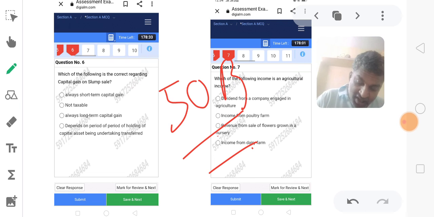So what is slump sale? Slump sale means the transfer of one or more undertakings for a lump sum consideration without assigning values to the individual assets and liabilities in such sales. Undertaking shall include any part of an undertaking or a unit or any division or business activity taken as a whole, but does not include individual assets or liabilities or any combination thereof not constituting a business activity.